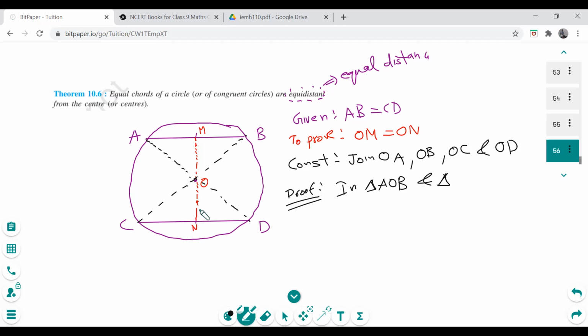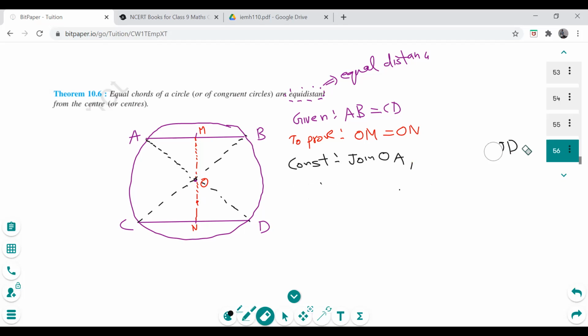Actually, just a second. We can use something else to prove it. Perpendicular. Okay, that makes sense. We don't have to join that one actually. This one is not required. OA and OC will do. We don't require OB and OD.